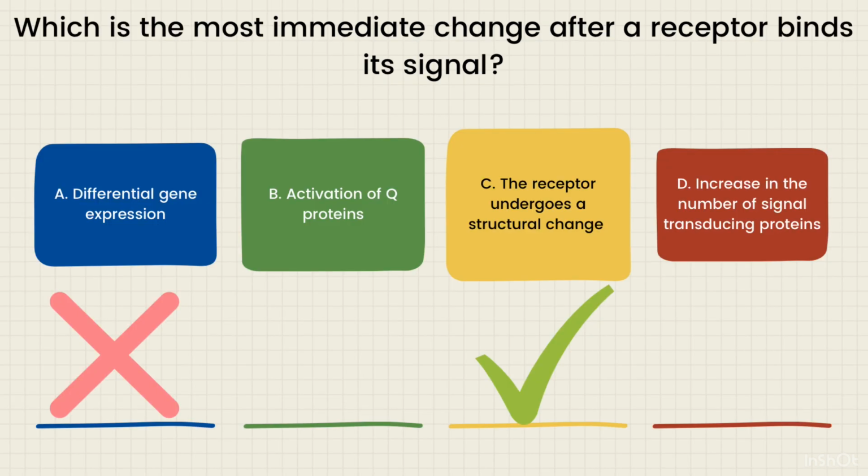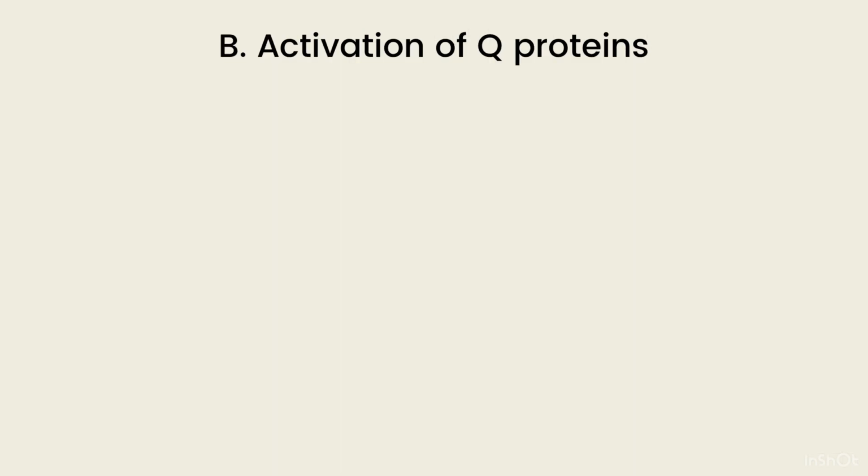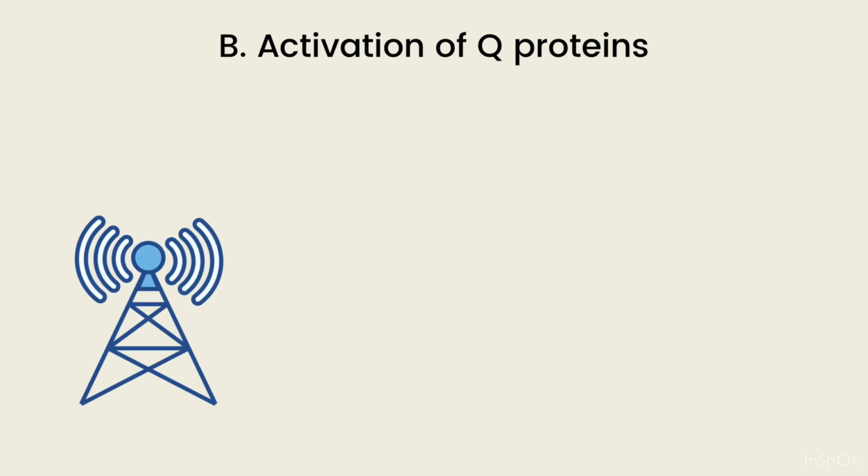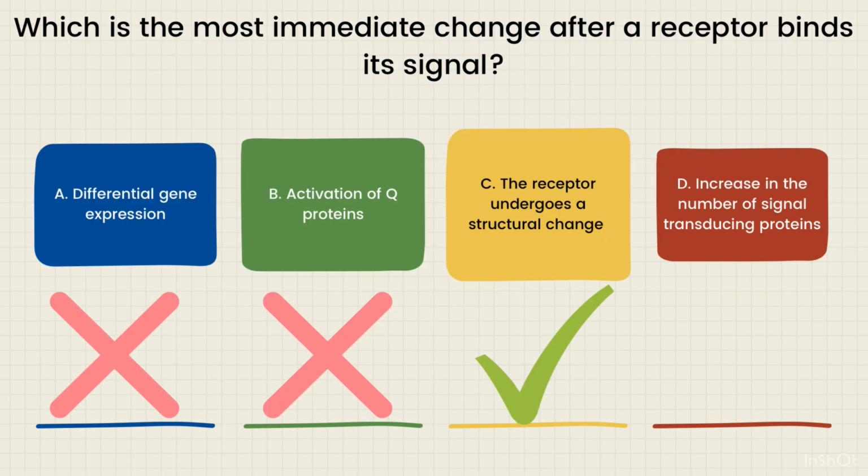Let's look at B now, activation of G proteins. So this is a specific example of a signaling event that can occur after a receptor has undergone a structural change. G proteins are involved in transmitting signals from the cell membrane to the interior of the cell. So that's why B is the wrong answer choice as well.